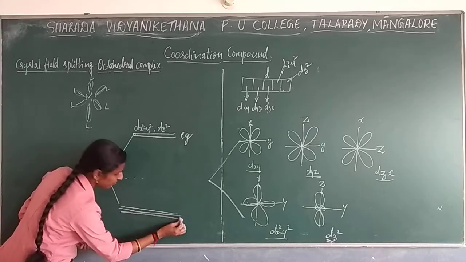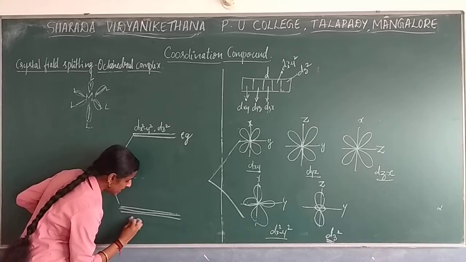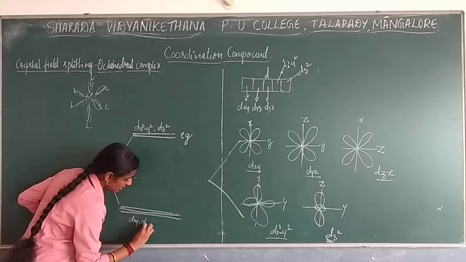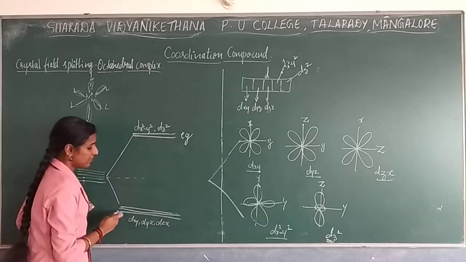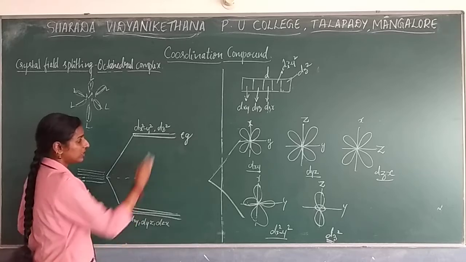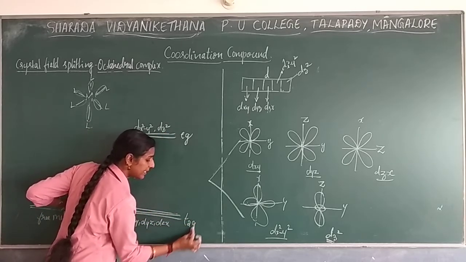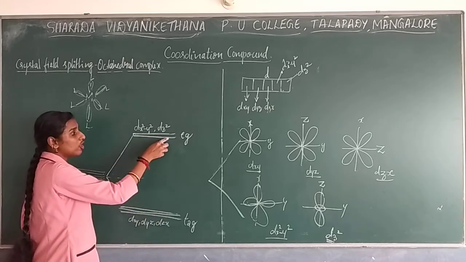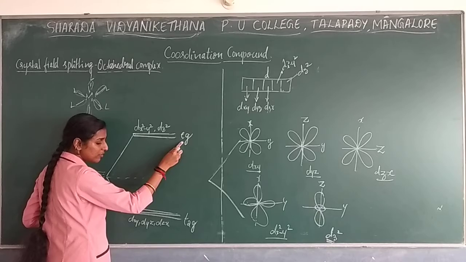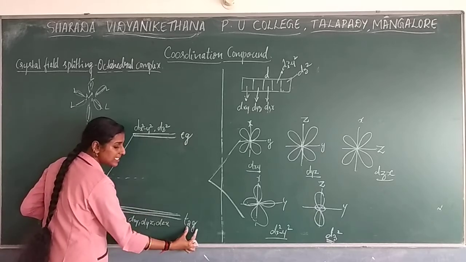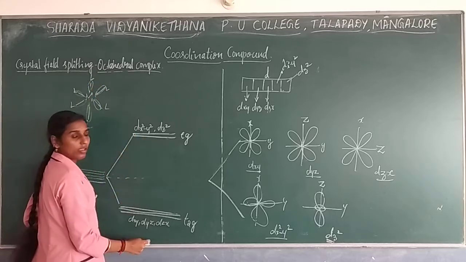split in this form. Okay, so the orbitals present over here are dxy, dyz and dzx. These are the orbitals with the lower energy. So this splitting we are going to call the T2g splitting. The upper, higher orbital splitting, the dx square minus y square and dz square, is called the Eg set of splitting, and this is the T2g set of splitting.